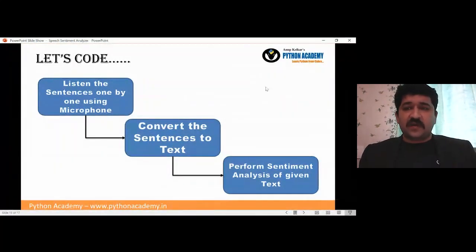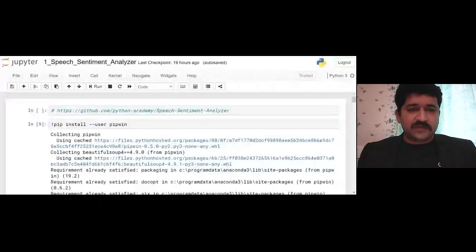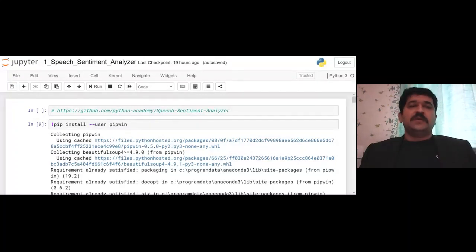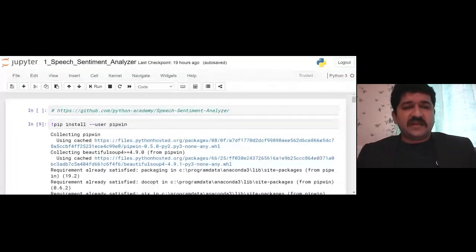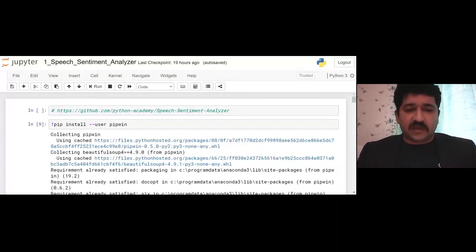So let's have our code now. Let me change the screen for that. Just wait a minute, and I will share the code now. All of you must be able to see the code. So that is the speech sentiment analyzer which we are going to work with in Python 3.7. You can use 3.6 or 3.8 also. Hopefully on both sides, on the Zoho platform it is also available. Yes, and it is available on the YouTube channel.